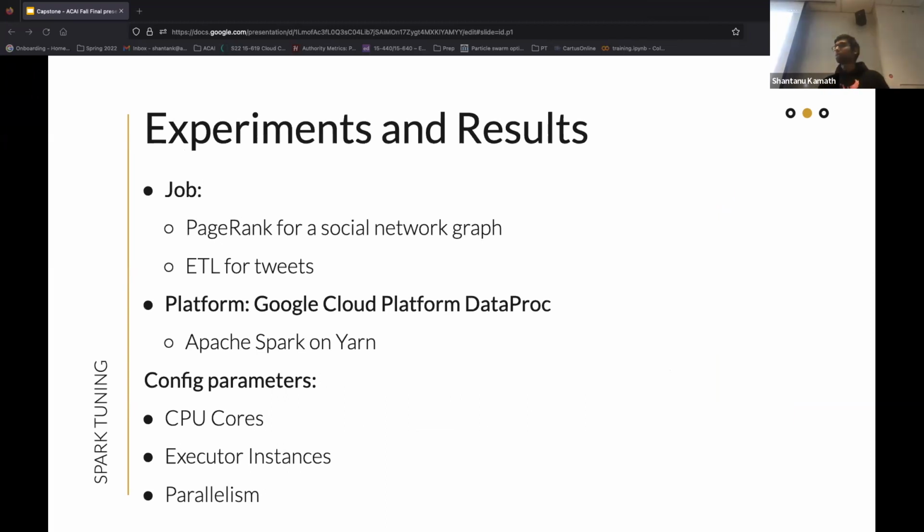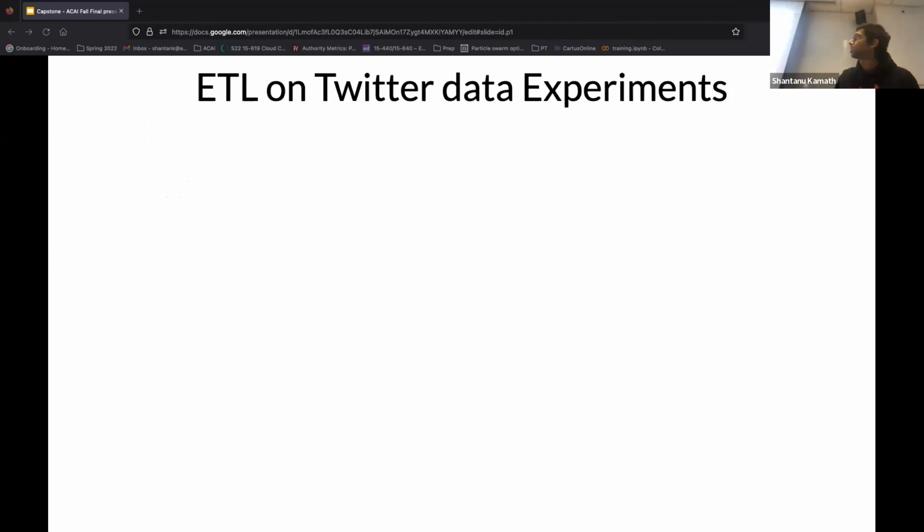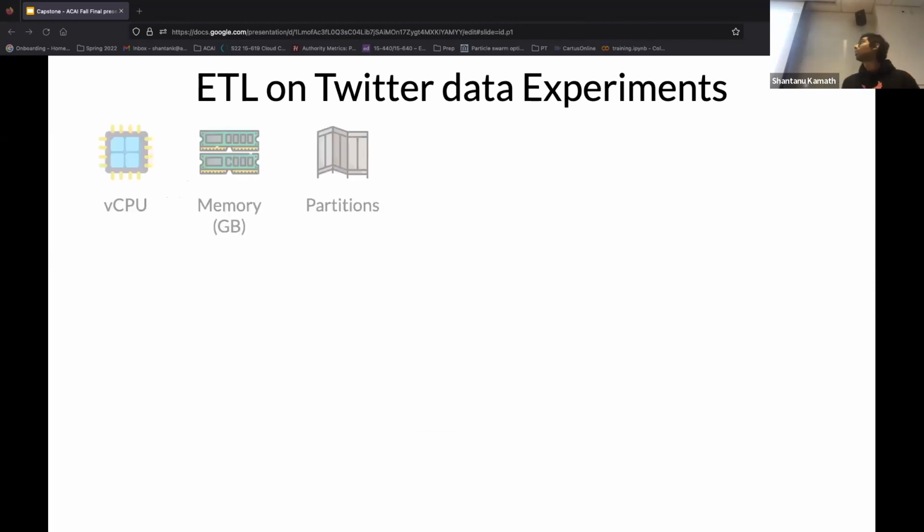And next, to validate our hypothesis and to prove the usefulness of our tuning framework, we developed a bunch of experiments. Let's do some analysis on the experiments we did to see what happened. These results are from an extract transform load job that is typically seen in preprocessing for ML pipelines. These are some of the input parameters that the user provides: the number of cores, the total memory in the executors, and the partitions of the data.